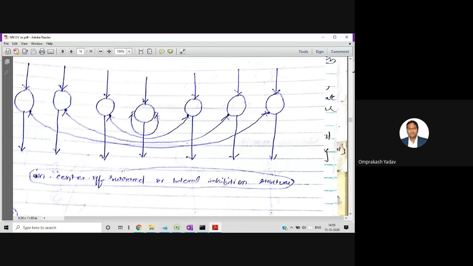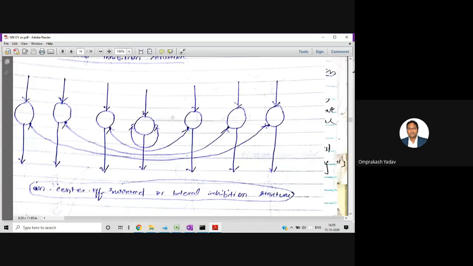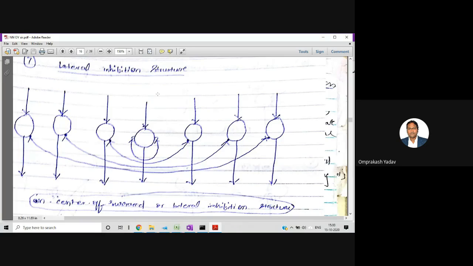So it has a certain meaning. For example, it can be an inhibitory or an excitatory signal, right? We can give the input one at a time to every neuron and get the output. And at the same time, this one is connected to this one, this one is connected to this one, and this neuron is connected to this one. This kind of structure is called a lateral inhibition structure.